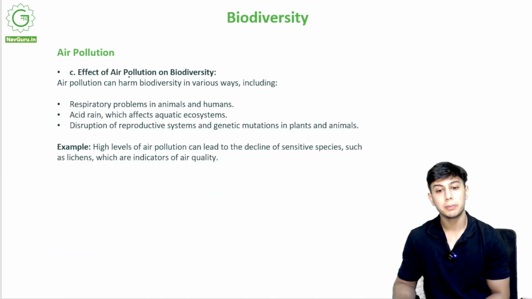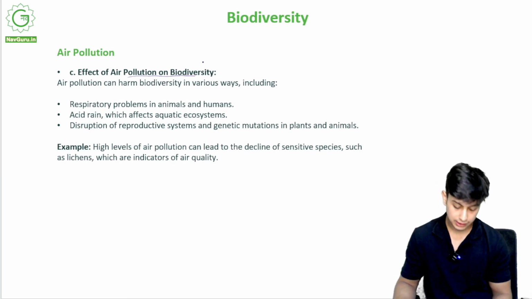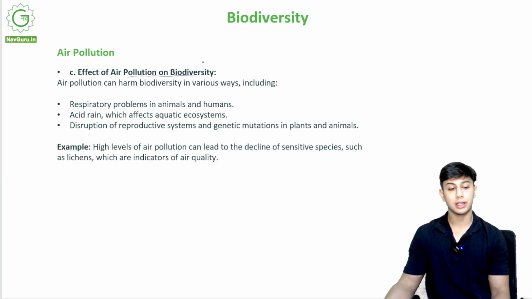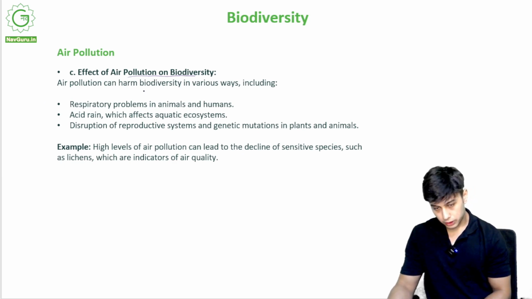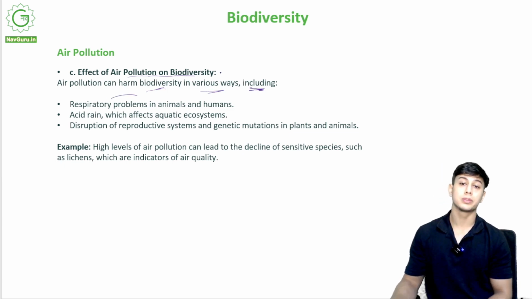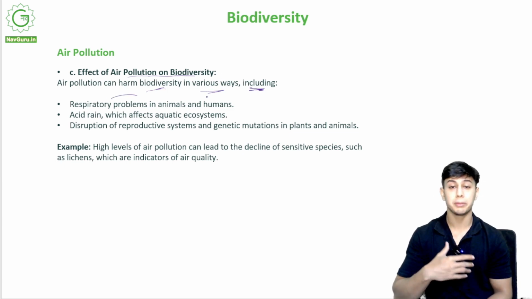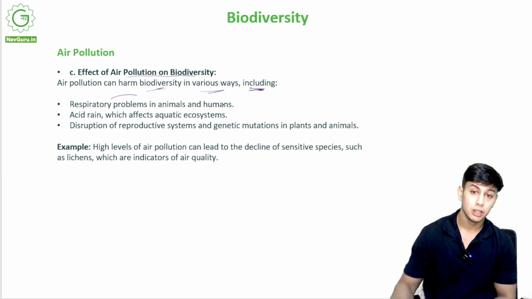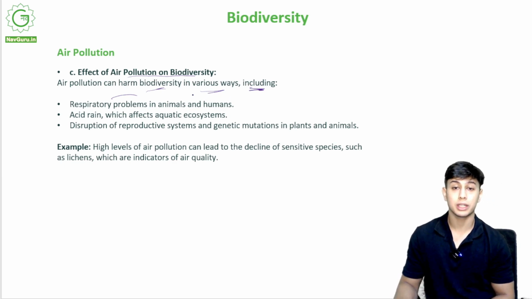Effect of air pollution on biodiversity. Now since there is a lot of air pollution, how will it affect the biodiversity? Air pollution can harm biodiversity in various ways. These include respiratory problems. It can affect the lungs, make breathing difficult, make animals choke, and make taking in oxygen difficult, right? So it can cause respiratory problems in animals and humans.